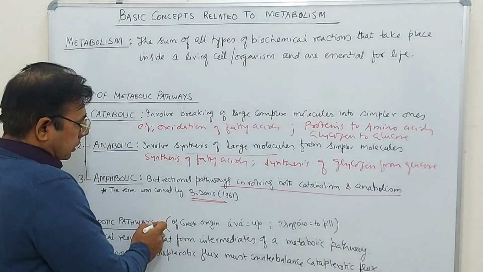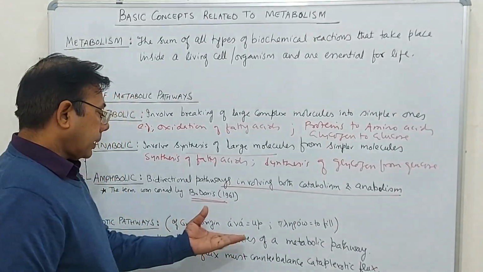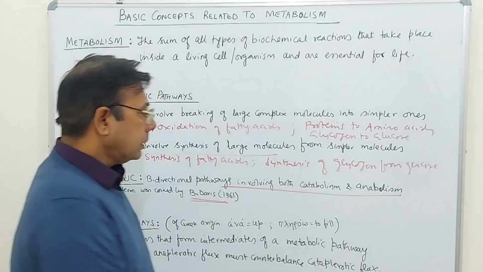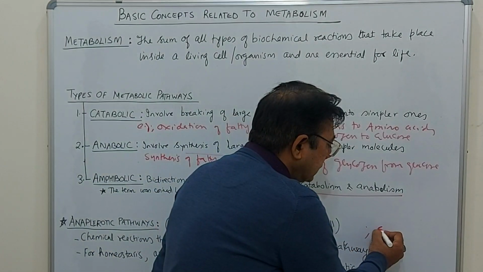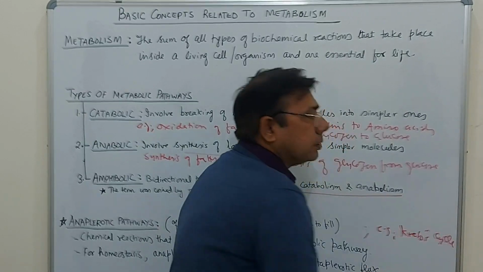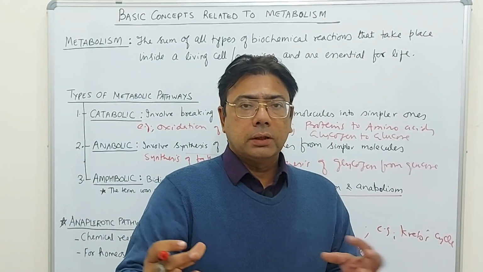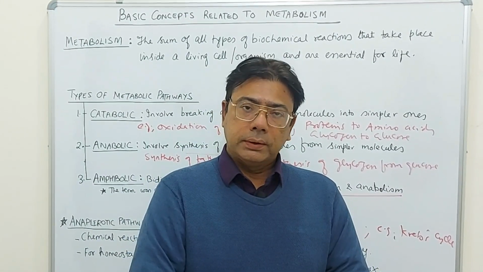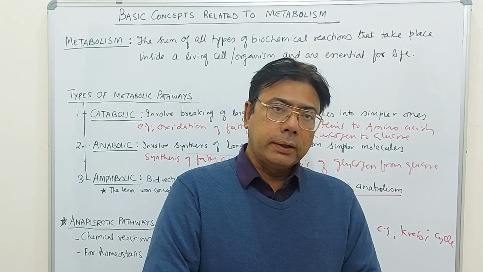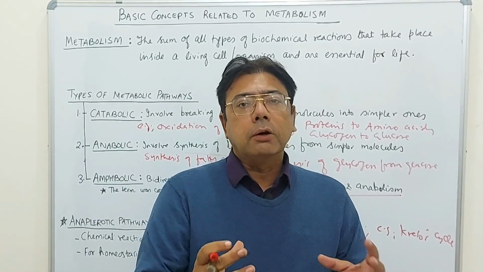And lastly, this specific term you might have encountered somewhere, and this is anaplerotic pathways. So you might have heard about anaplerotic pathways. These are pathways that connect two different pathways. For example, the most prominent example is Krebs cycle. So Krebs cycle is an amphibolic pathway because it forms the junction of catabolic and anabolic pathways. For homeostasis, it is essentially important that cataplerotic and anaplerotic flux should counterbalance.